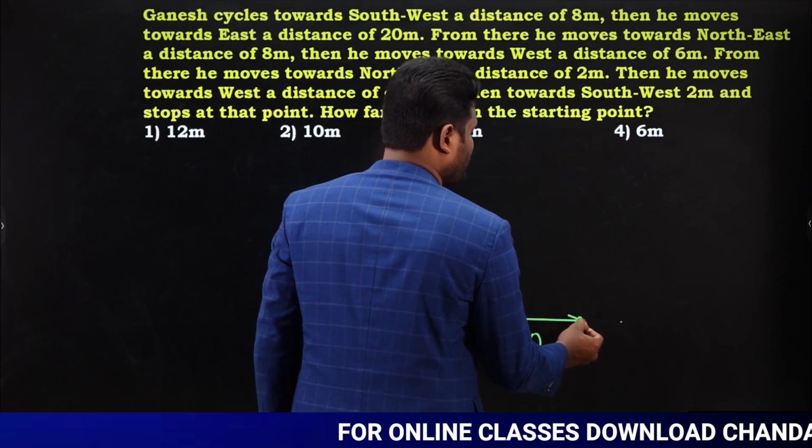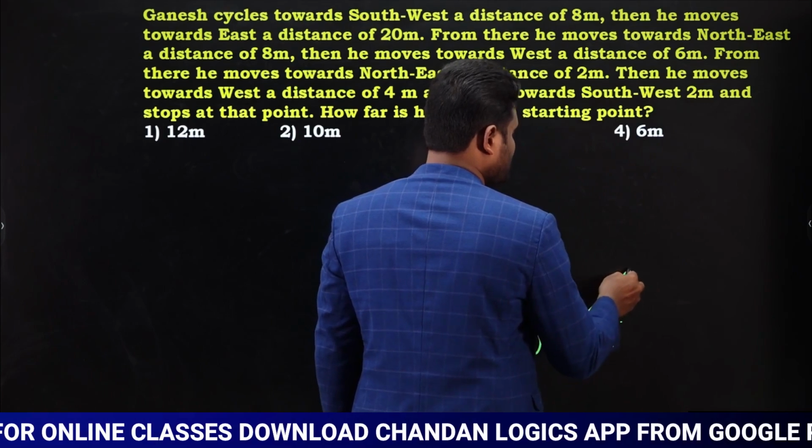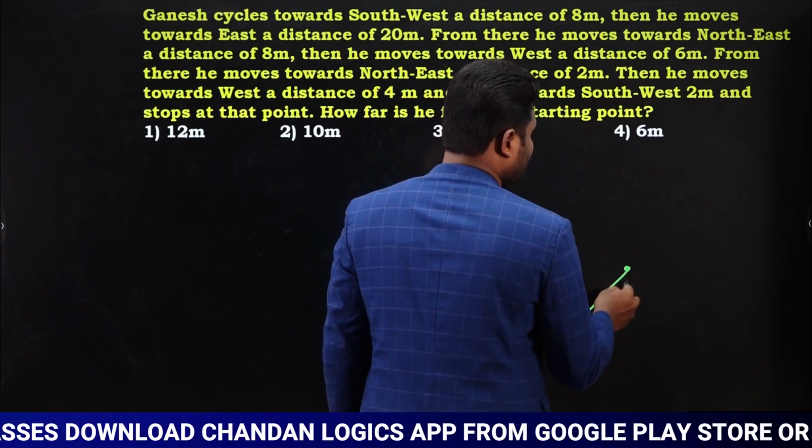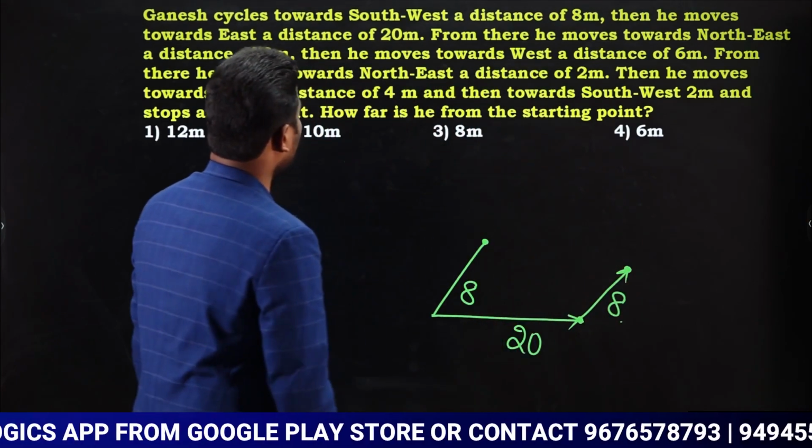From here he is going to move towards northeast. Northeast means this is north, this is east. So northeast means in this way. Yes. So he is moving how many meters? He is moving 8 meters towards northeast.